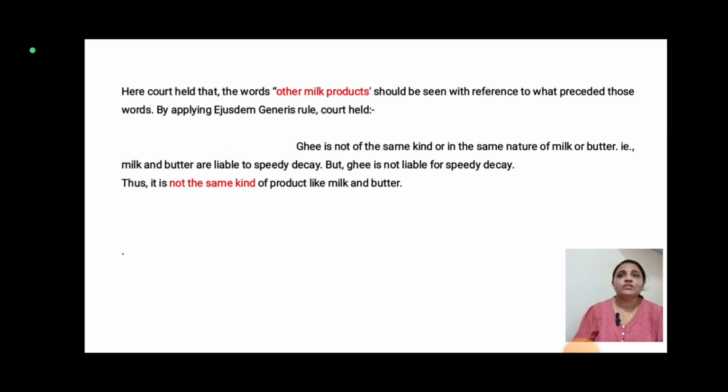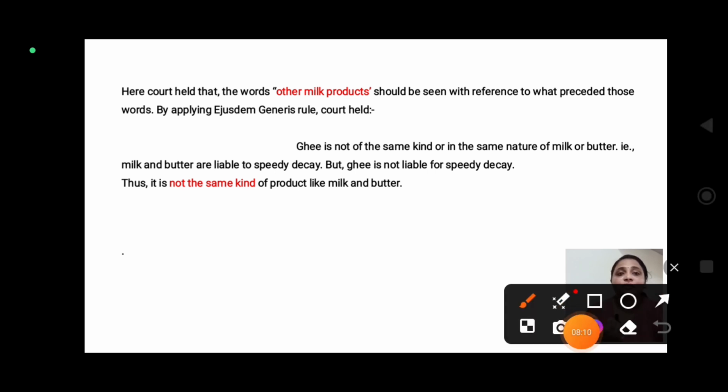The court held that other milk products should be seen with reference to what preceded those words, by applying the Ejusdem Generis rule. Ghee is not the same kind or the same nature as milk or butter. Milk and butter are liable to speedy decay. That was what the court observed.